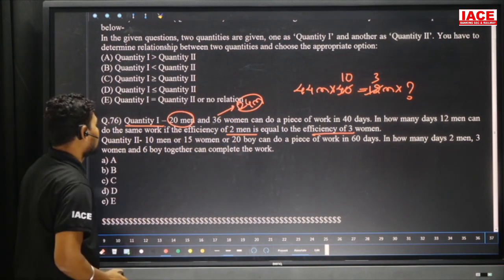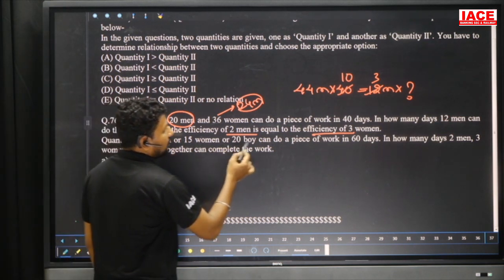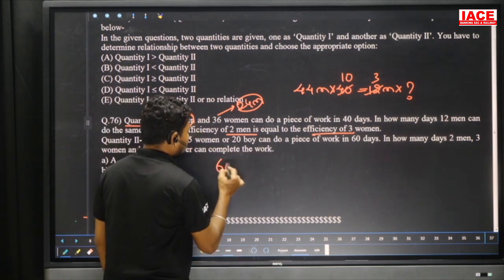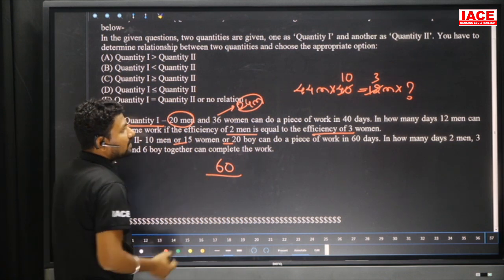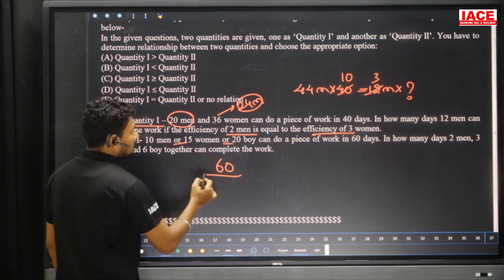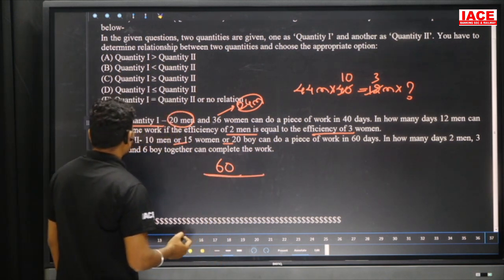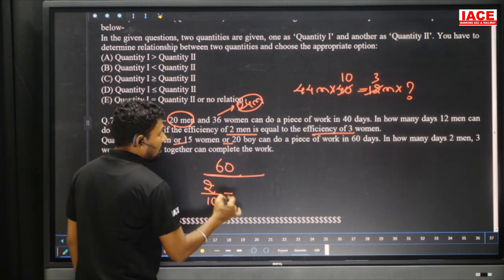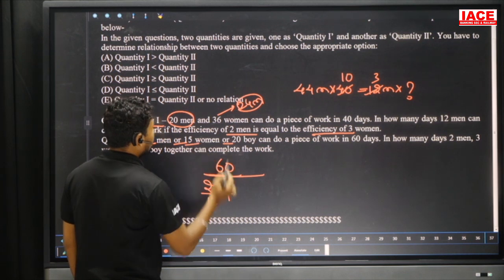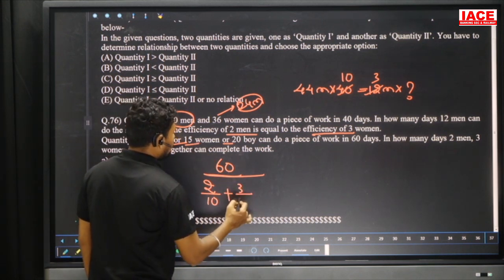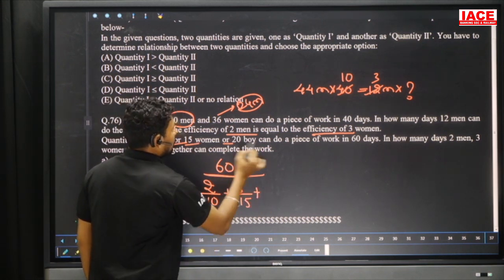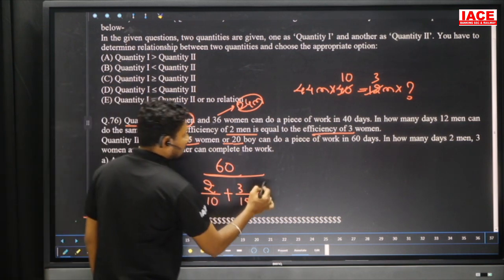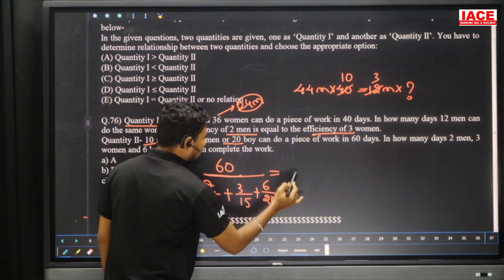Coming to the next: 10 men, 15 women and 20 boys can do a piece of work in 60 days. In how many days? Particularly, they have given the ratio. So 60 days, in how many days? We need 2 men, and for men, how many are already given? 10. And we need 3 women, they have given 15 women: 3 by 15. And next, for boys, they are asking 6 by 20. This is the way we can calculate.